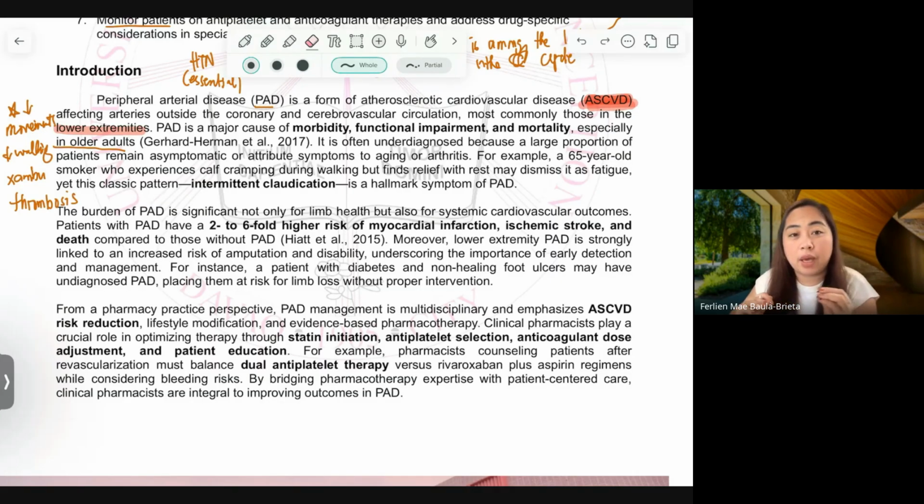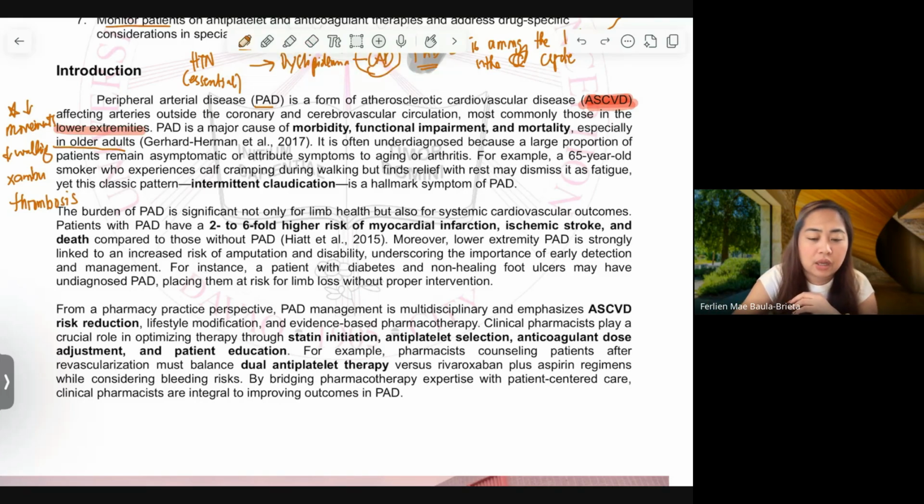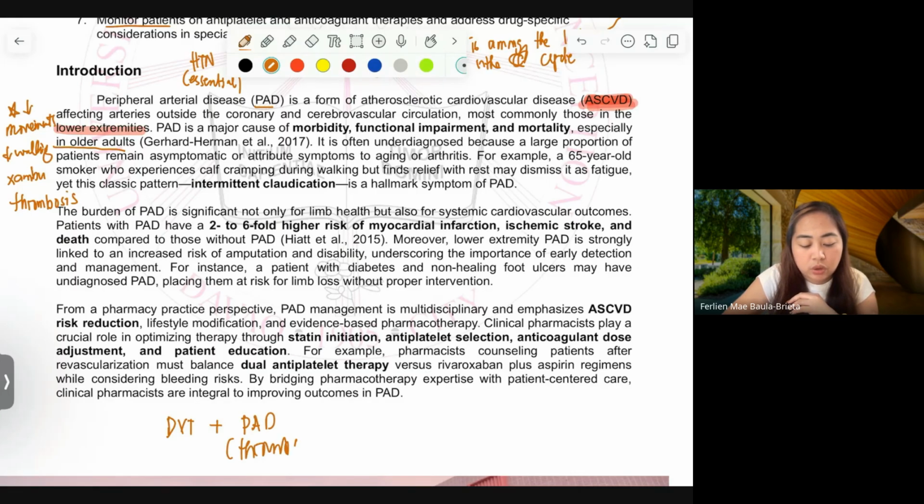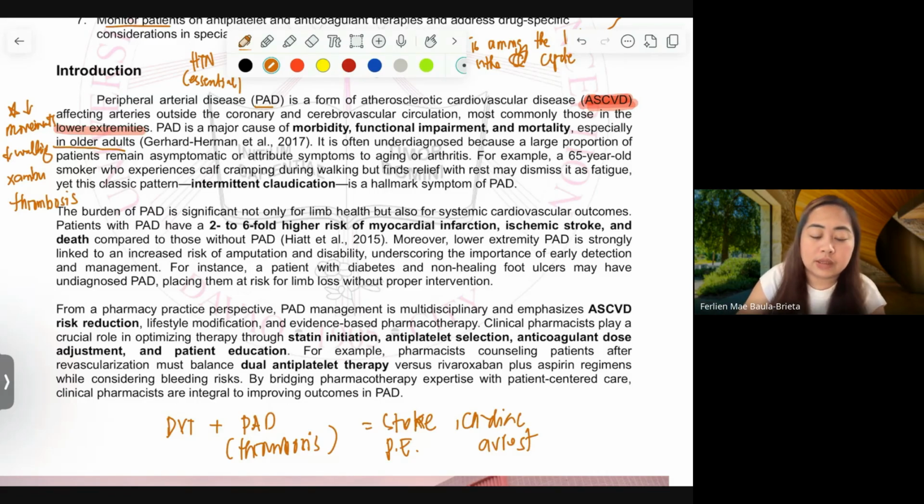How much more if there is DVT and PAD together? So, what will happen to the elderly? Poor lolo and lola. When DVT and PAD both cause thrombosis, there is no escape. The chance to have stroke is really high, what else? Pulmonary embolism, and maybe cardiac arrest. So, that's it.